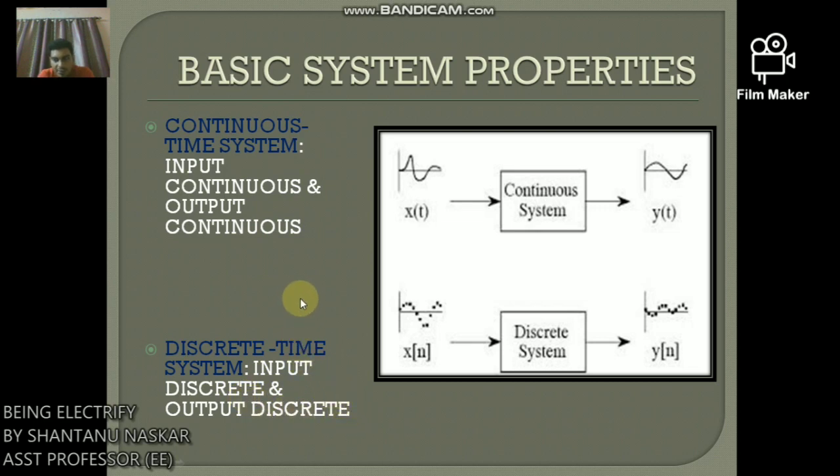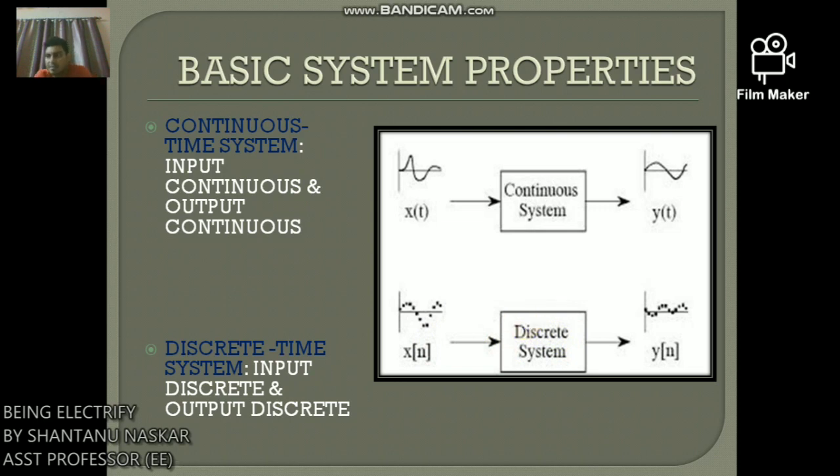Or we can say continuous time system is a system in which continuous time input signals are applied and result in continuous time output signals. Such a system where x(t) is the continuous time input and y(t) is the continuous time output. On the other hand, the discrete time system is a system that transforms discrete time inputs into discrete time outputs. In this figure, x(n) is the discrete time input and y(n) is the discrete time output.